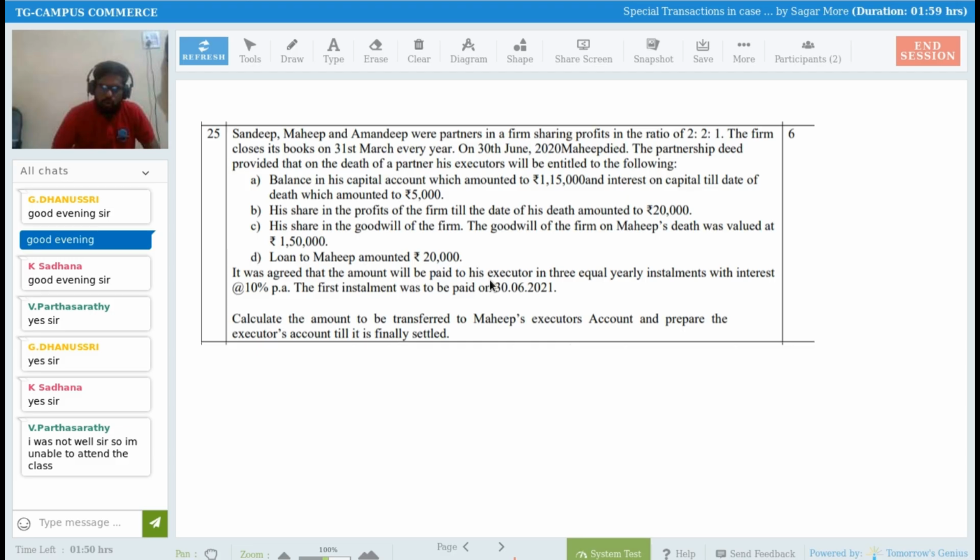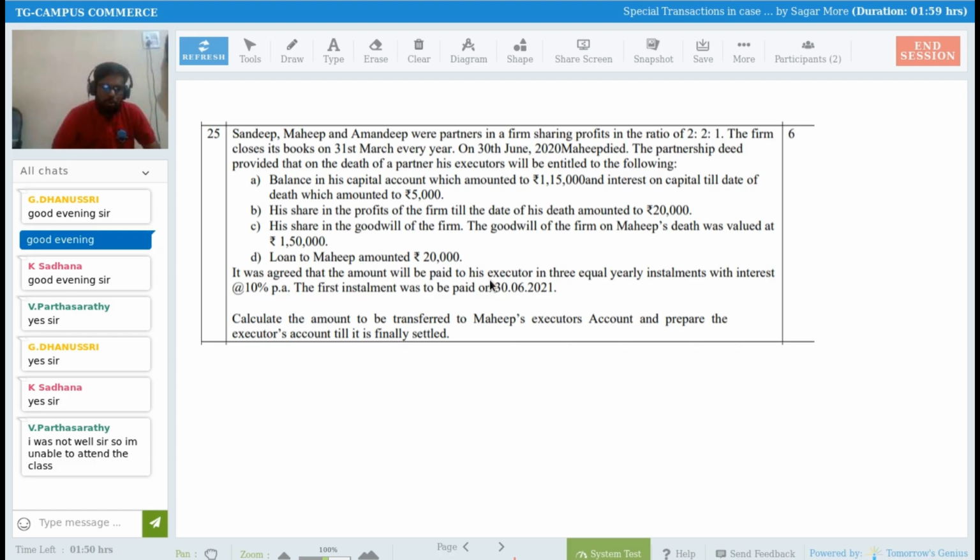So this is one question from your sample questions. This question is on death of a partner. Calculate the amount to be transferred to Mahip's executor's account and prepare the executor's account till it's finally settled, right? So what we have to do here, we have to read this question.